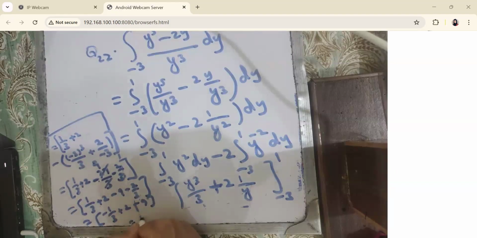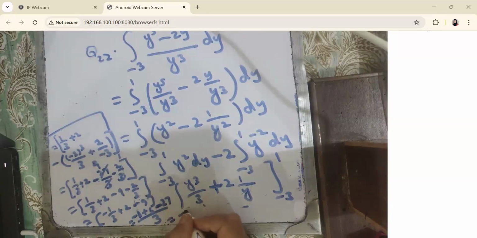Minus 1 by 3 plus 2 minus 9. I am going to take the LCM. 3 is the LCM. It will become minus 1 plus 6. What was the sign over it? It's minus. Okay, minus 27. Just we have to simplify. 6 minus 27, minus 28 plus 6, minus 22, minus 22 by 3.